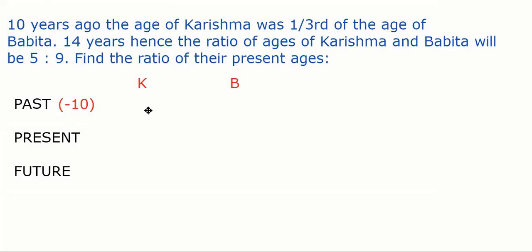Now, Karishma's age was one third of the age of Babita. Yes, sir. In this kind of question, we always have to assume some variable x, y, z. When you say Karishma was one third of the age of Babita, we can say if Karishma is x, Babita would be 3x, right or wrong? Yes, sir. Because Karishma is one third, so Karishma's age is less. So this is the age we got.